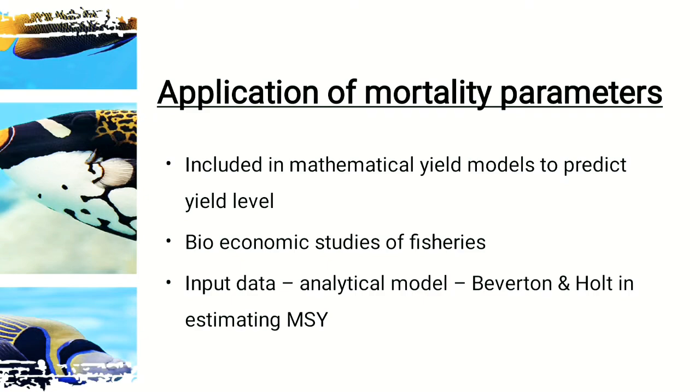So to estimate, we have to know the equations. Here the mortality rate can be denoted by D, and it is 1 minus S, where S is the survival rate, and we have to know here the equation.